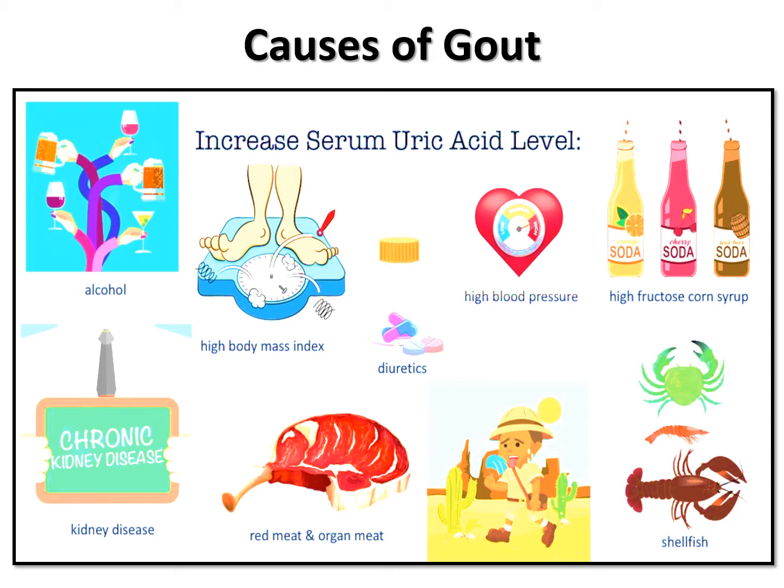Also lots of sweet agents, dehydration, and consumption of shellfish and seafood. These all lead to an increased protein level in the body, and after metabolism, uric acid starts depositing into the small joints in the form of chalk-like structures, the toffees, and thus creates painful symptoms and results in gout.